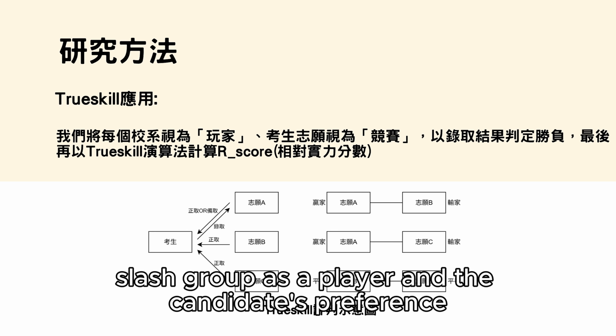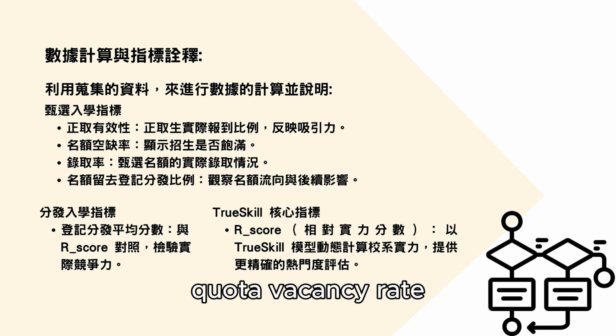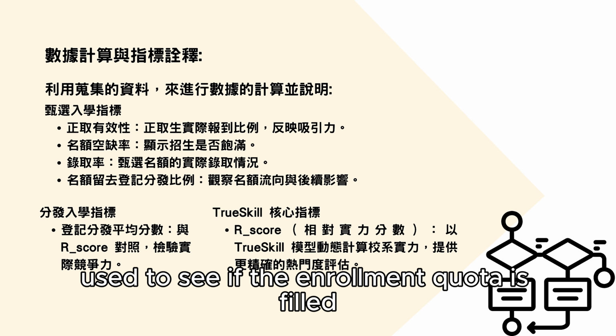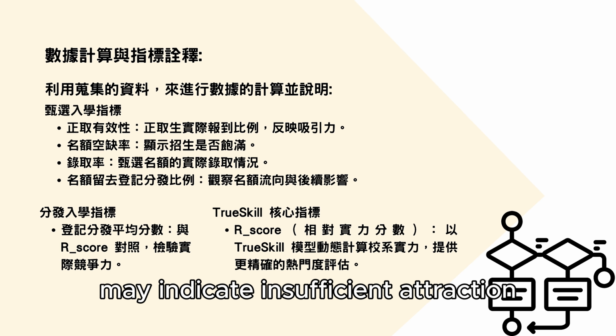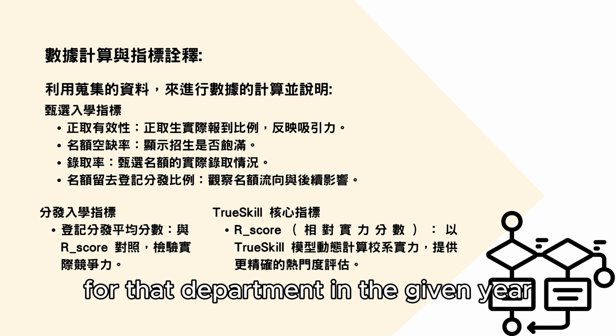First, for the entrance selection channel. Enrolled effectiveness represents the percentage of successful applicants who actually register. A higher number indicates stronger attraction to students and a more successful admission strategy. Quota vacancy rate, used to see if the enrollment quota is filled. A high vacancy rate may indicate insufficient attraction for that department in the given year.